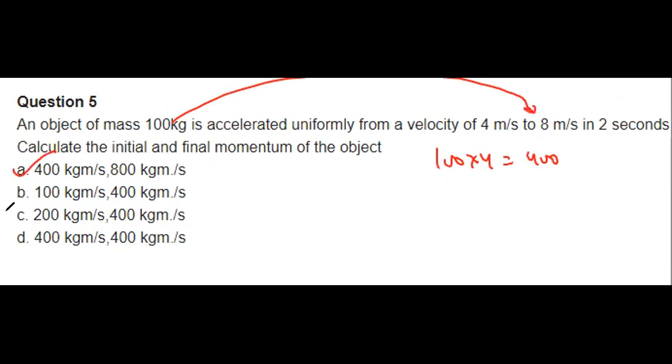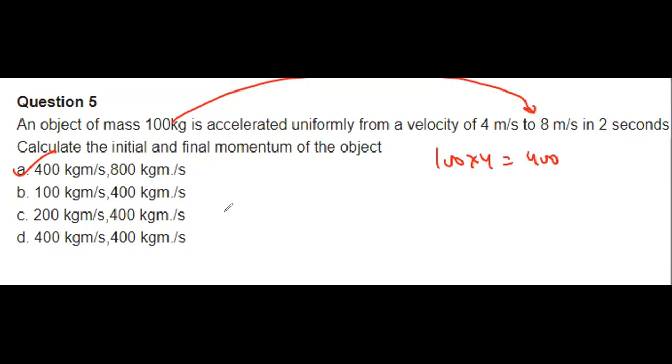No need to divide it by time, because momentum simply means mass into velocity. If I'm talking about the initial momentum, that will be initial velocity into mass. And if I'm talking about the final momentum, then it will simply be final velocity into mass. Got it? Got it, both of you?